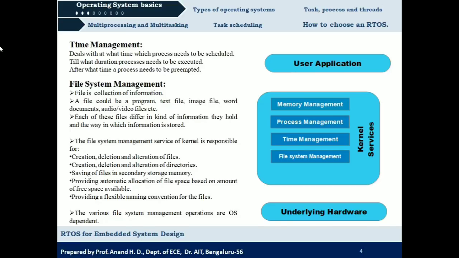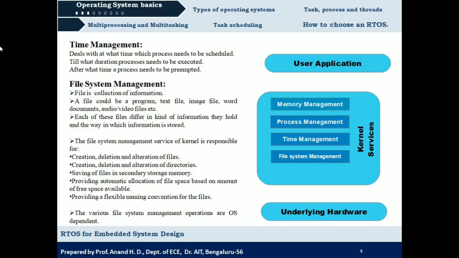So primary memory will usually be used to store the program code that we want to execute, and all the necessary data for execution of this code will be stored in secondary memory. Saving of files or intermediate results will also be stored in secondary memory. Saving of files in secondary memory is carried out with the help of file system management.